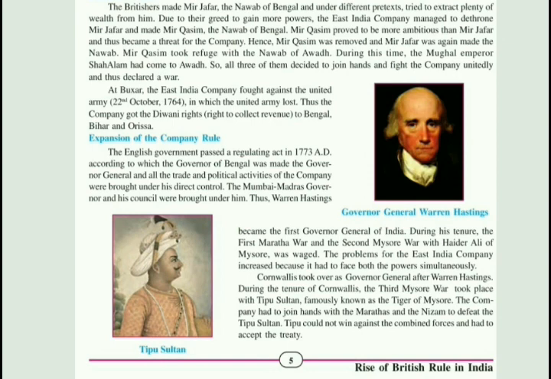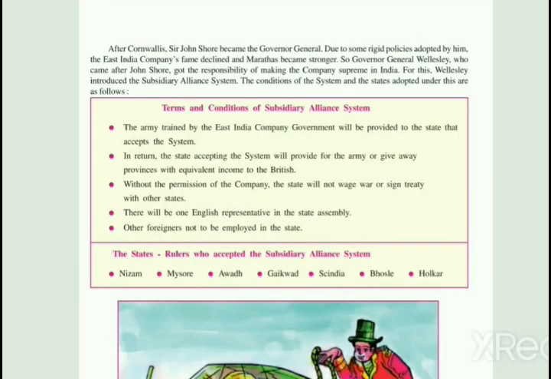Now children, moving towards our next page. After Cornwallis, Sir John Shore became the Governor General. During the tenure of Cornwallis, the Third Mysore War was fought, and after Cornwallis, Sir John Shore became the Governor General.